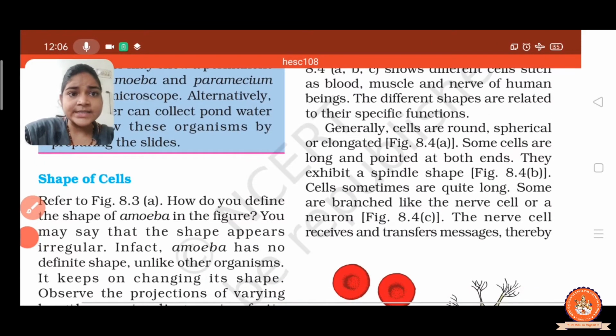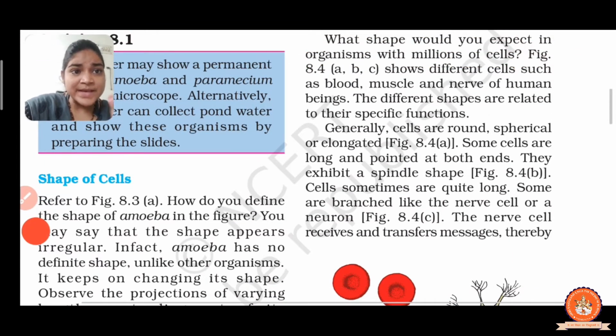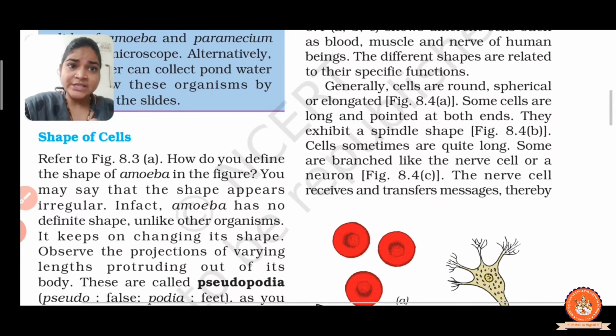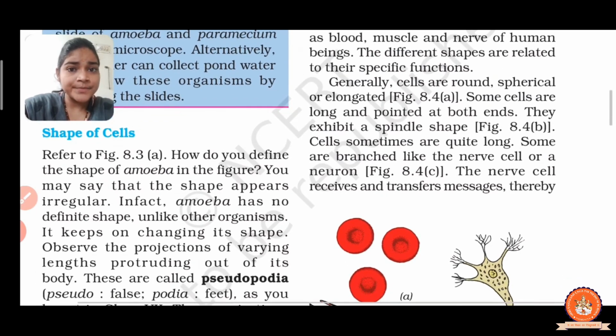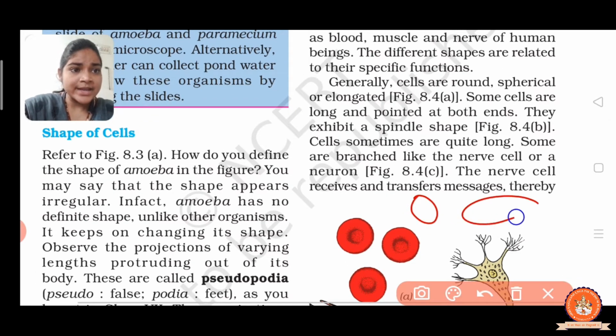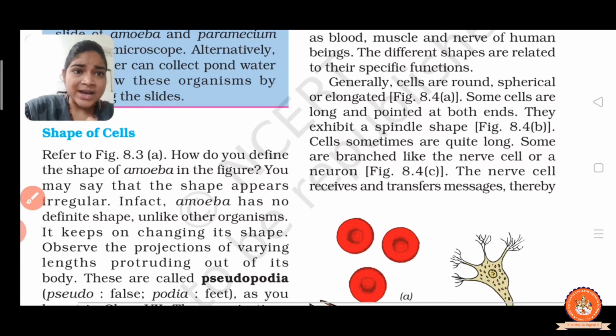So the different shapes are related to specific functions. It means different cells can perform different functions in our body. Generally cells are round, spherical and elongated, right? So some cells are long and pointed at both ends.